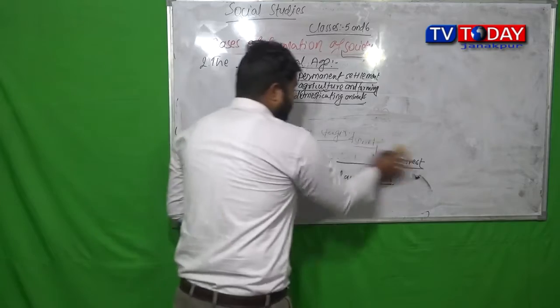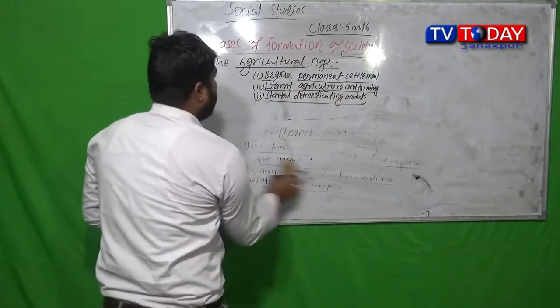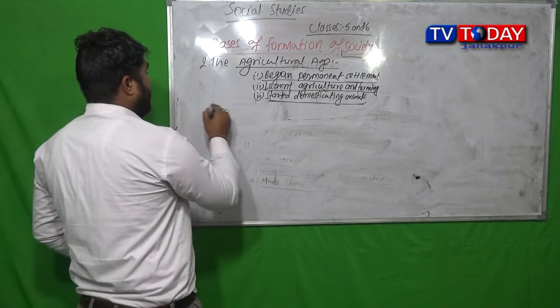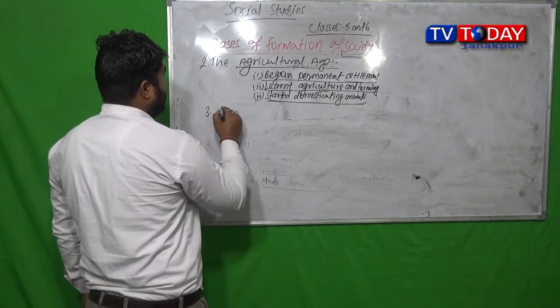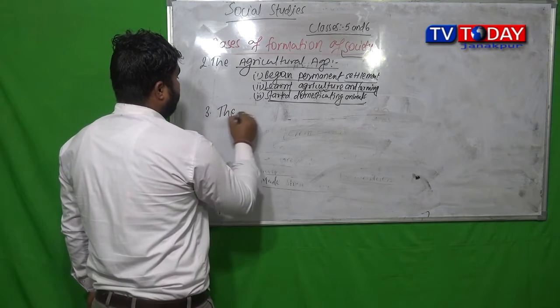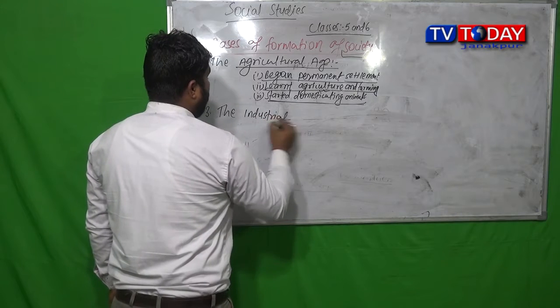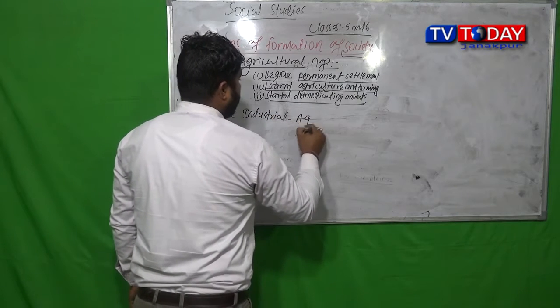So after this agricultural age, there was the age of industries. The industrial age.